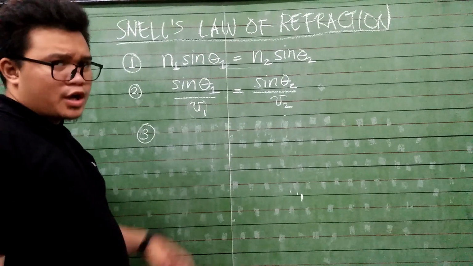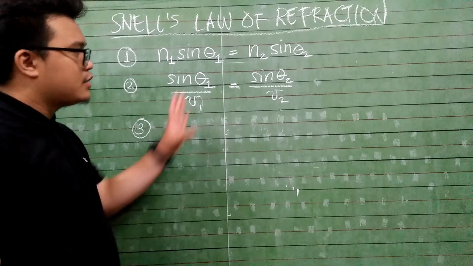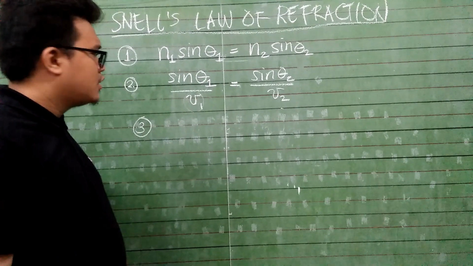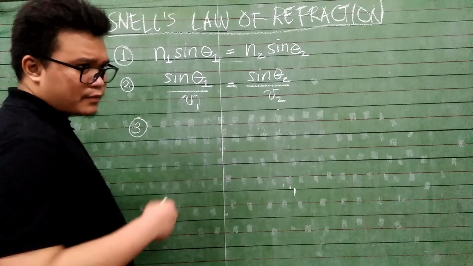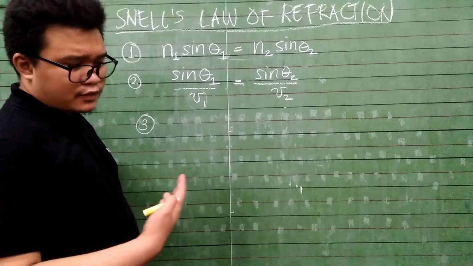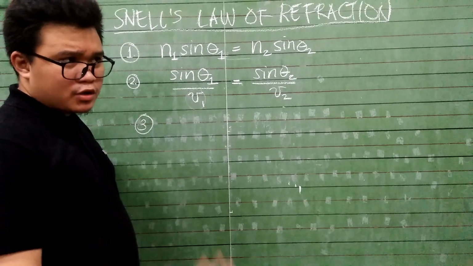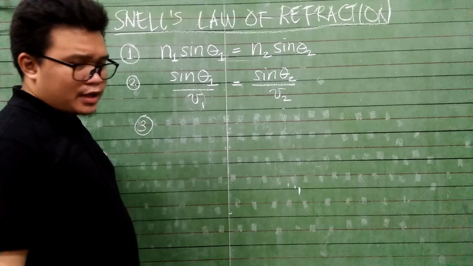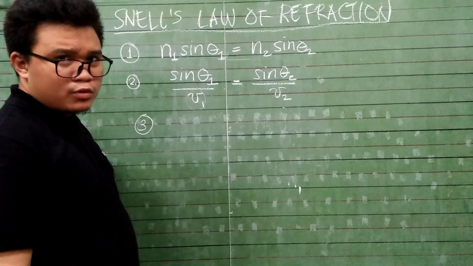Now, if we synthesize all of these equations and combine them to form another equation, we find that Snell's law of refraction tells us that the behavior of light as it refracts from one medium to another depends on the index of refraction as well as the speed of light in the two media.